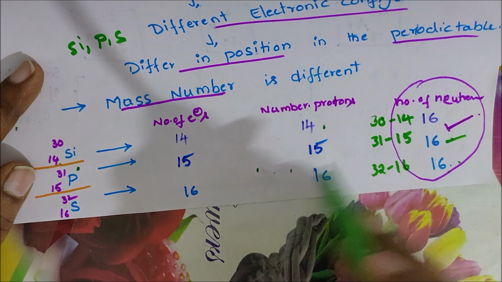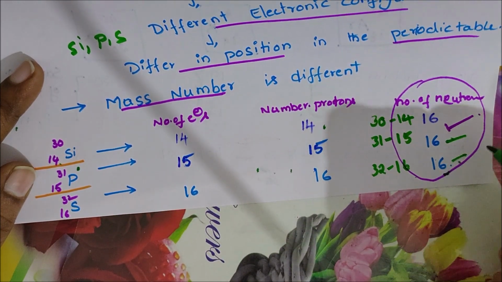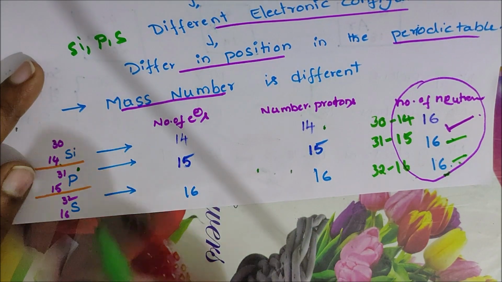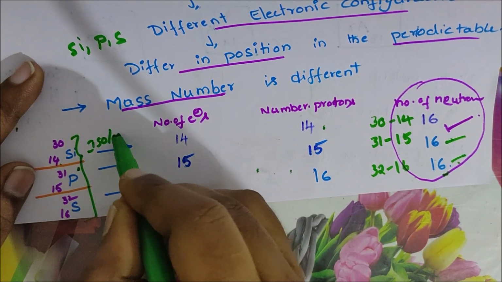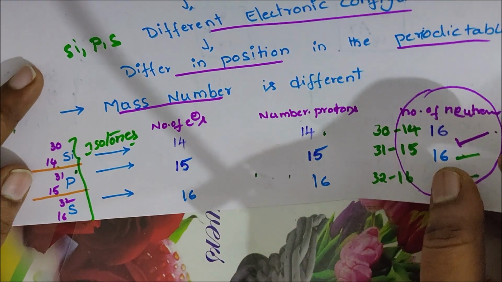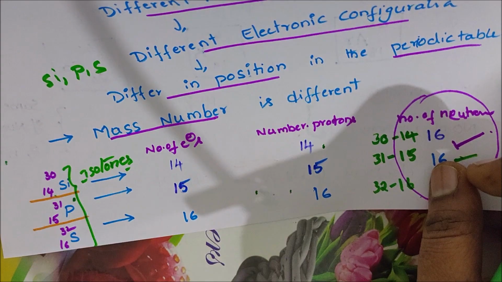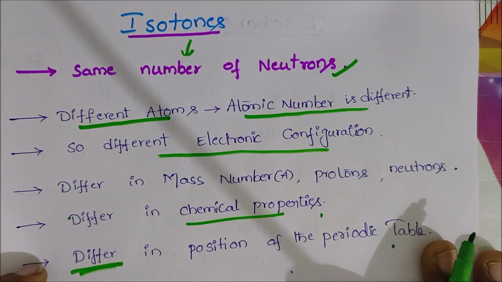So the number of neutrons in sulfur is 32 minus 16 equals 16. So the same number of neutrons are called isotones. So these are isotones. This is isotopes, isobars, isotones. Okay students, thank you.